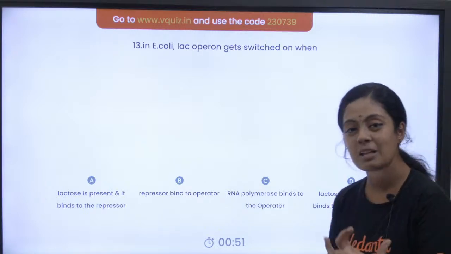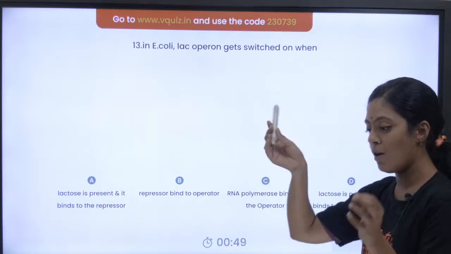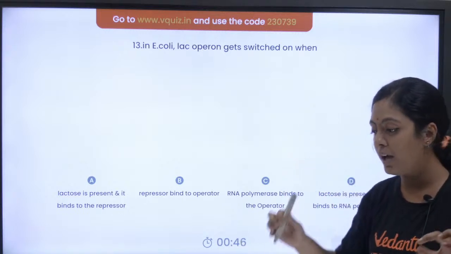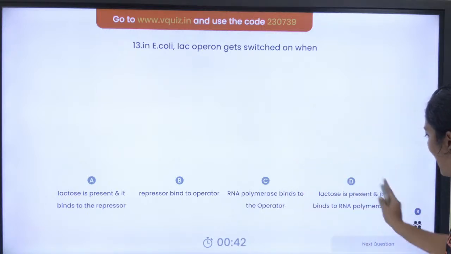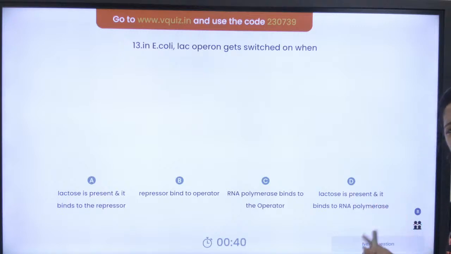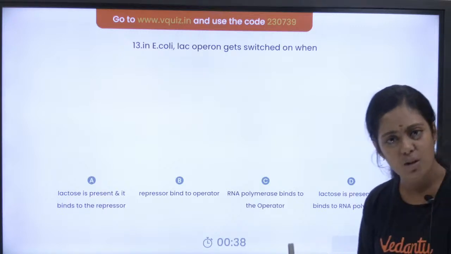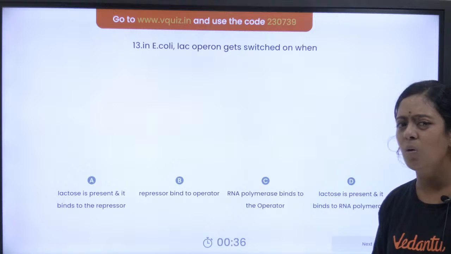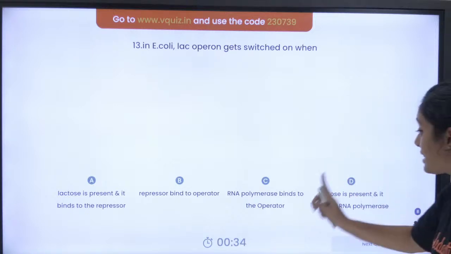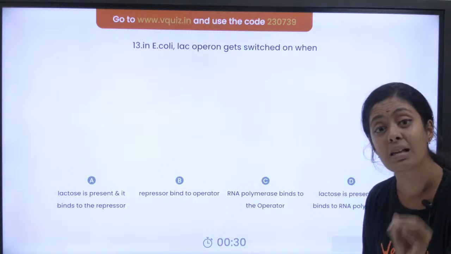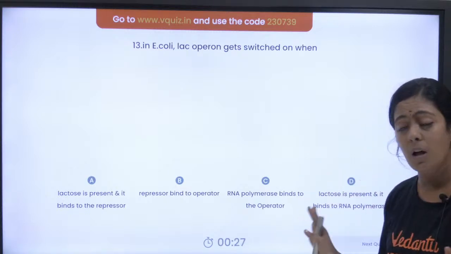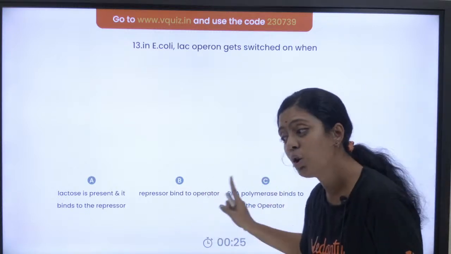Understand clearly in your mind what is meant by switched on, and answer quickly. Okay, we'll start here. Lactose is present and it binds to RNA polymerase. Does my lactose go and bind to RNA polymerase? No, it's absolutely wrong. Next, RNA polymerase binds to the operator. No, RNA polymerase binds to the promoter. This is also wrong.